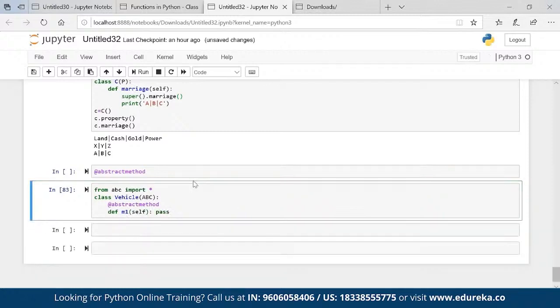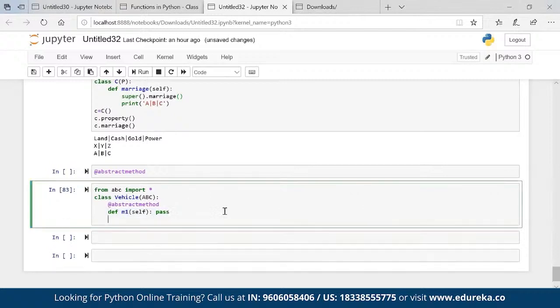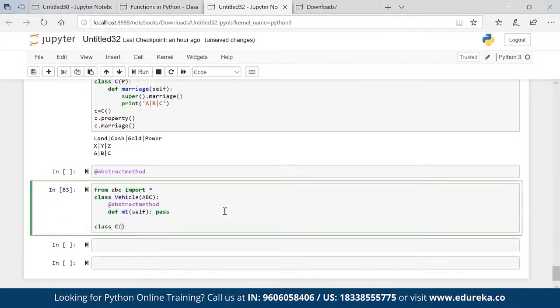Okay, you see here Vehicle has a method m1. As of now, nothing is happening in m1, right? It is half constructed. There is no logic present here. But there is a child of Vehicle.